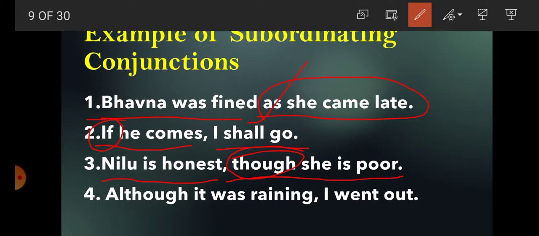Fourth sentence, although it was raining, I went out. So although it was raining depends for its full meaning on the clause I went out. And the subordinating conjunction is although. So students, we have seen here that a subordinating conjunction joins together two clauses of unequal rank and they depend upon each other for their full meaning.